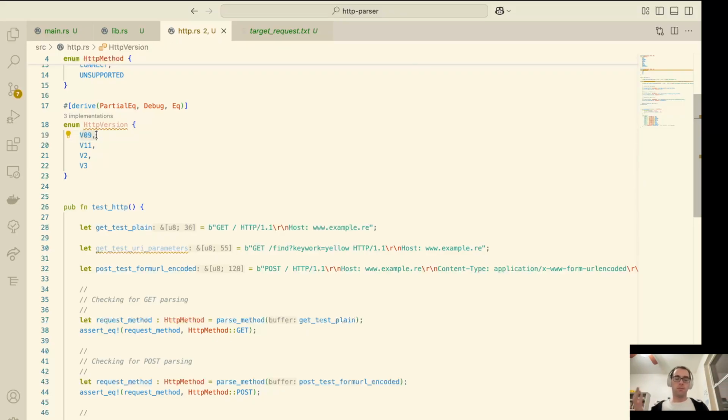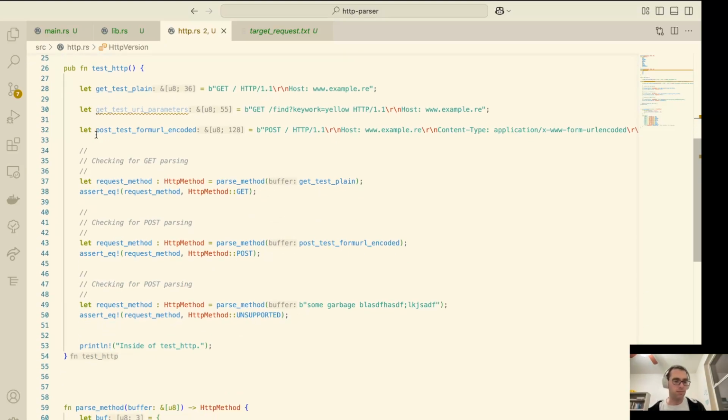So if they're really not 0.9 and we use the wrong thing with them, well, that's their fault. Part of protocols is that you can only support what you're doing, and you can't worry about necessarily what others are doing. The whole purpose of the protocol is that everybody follows the same rules, and that you don't have these issues that pop up. In theory, most of the time. All right, so